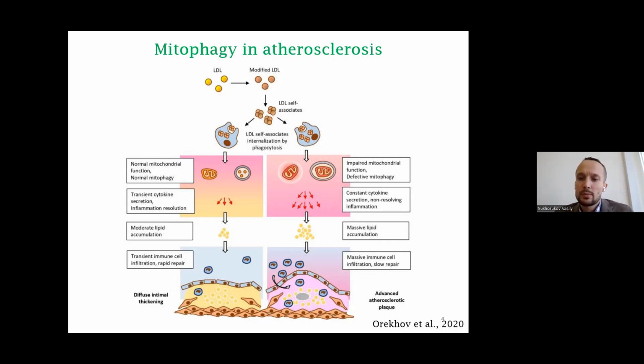The proposed concept allows speculation that atherogenesis is due to two errors made by the cells of the arterial wall. The first one is that the cell perceives the associates of modified LDL as a pathogen that is taken up by phagocytosis, which causes an inflammatory response and the accumulation of intracellular lipids, which in turn is a trigger of atherogenesis at the cellular level.